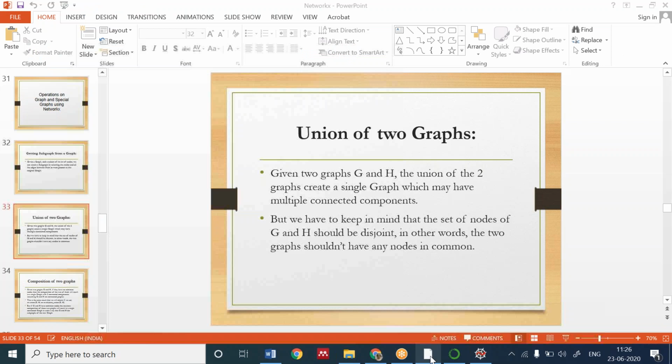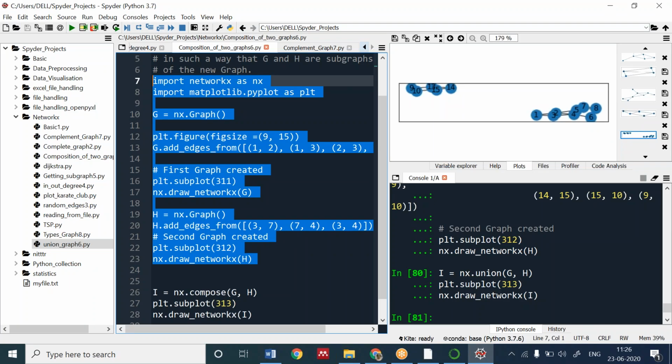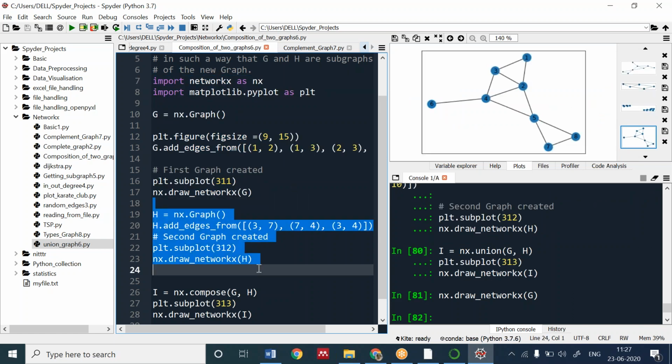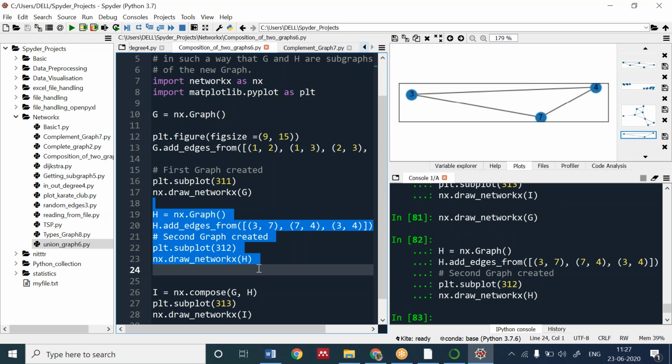Okay, I'm creating two graphs. These are the two graphs of mine. Firstly, I will create one graph. It's visible to everyone. Okay, one graph. Then I am going to plot the H graph, and I want to compose it. Okay, you can see a joint graph has been created.